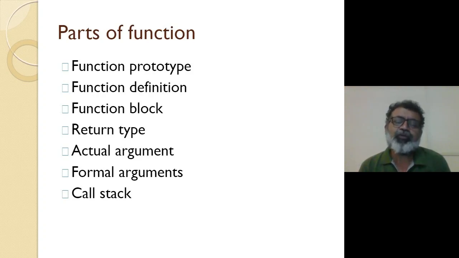A function prototype is an intimation to the compiler about how you are going to call the function, and how the function is going to behave when you call it in your code. So the compiler should be aware, right?